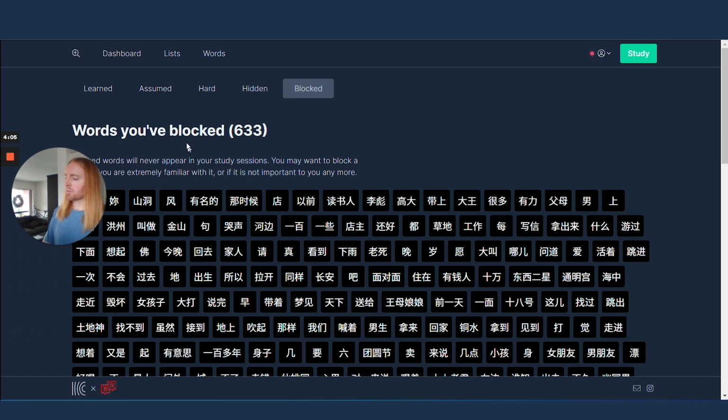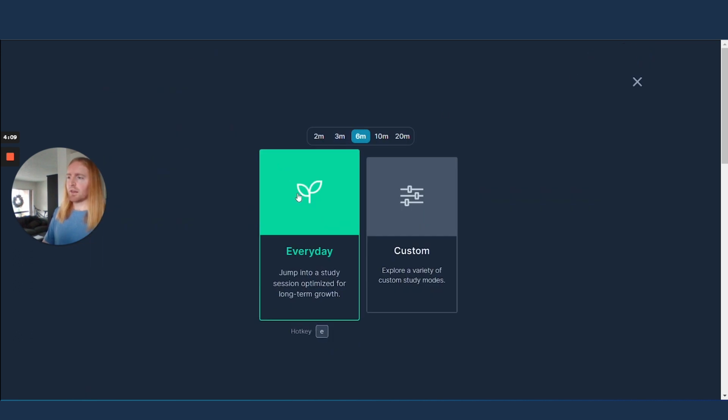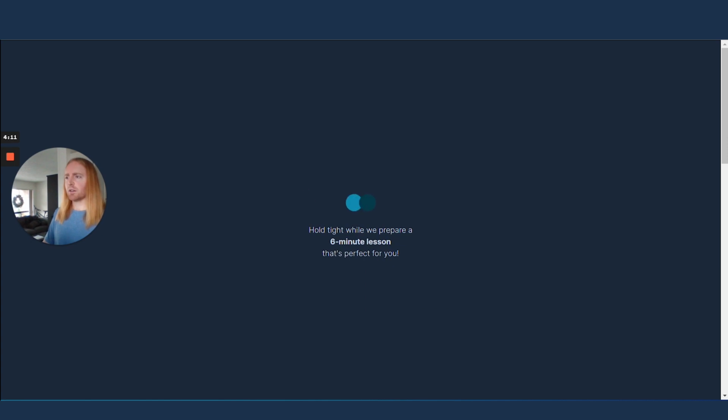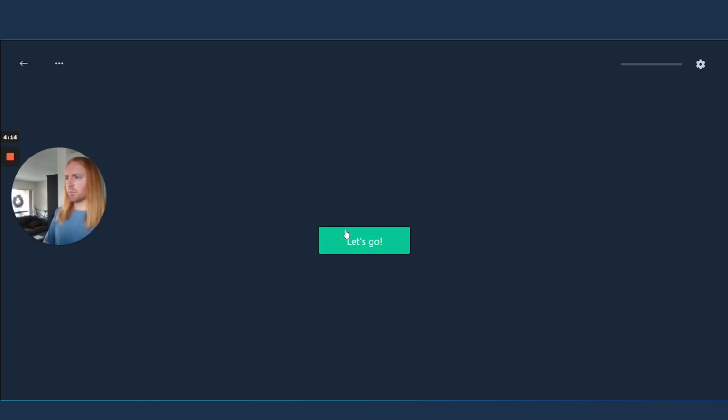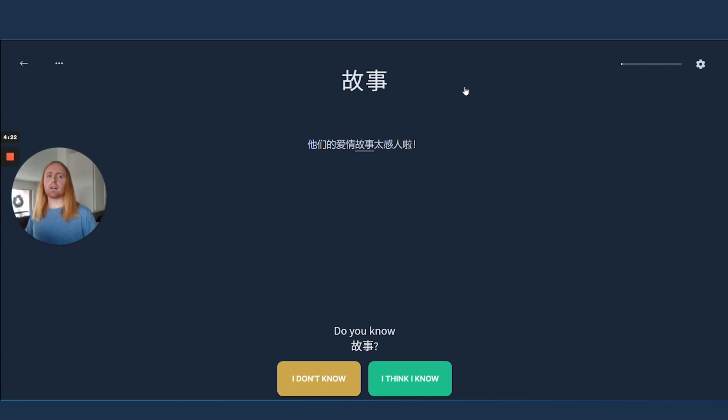Now, my fourth tip is about during the actual study sessions. Let's take a quick look. I disable the setting so it doesn't automatically play the audio when the word and sentence comes up.